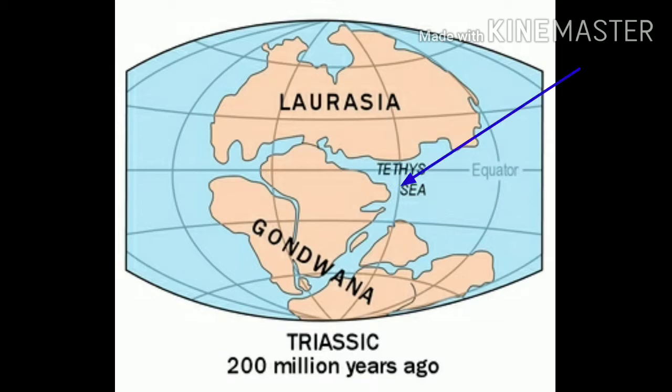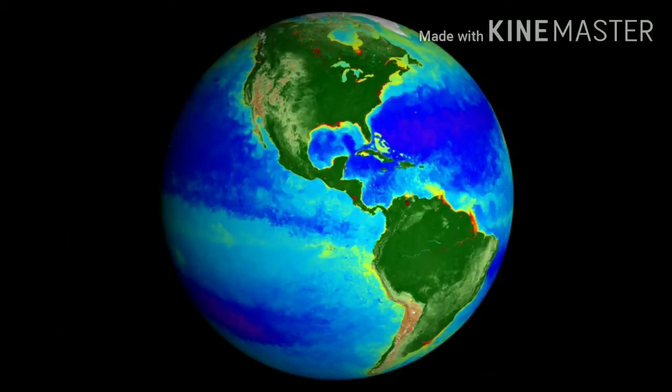These two blocks were separated by an inland sea called Tethys. Once upon a time, this sea was in the place of the Himalayas. Even today, many of the continents are moving very slowly, pushing each other.